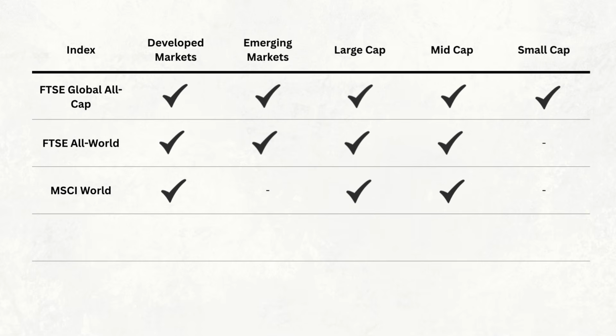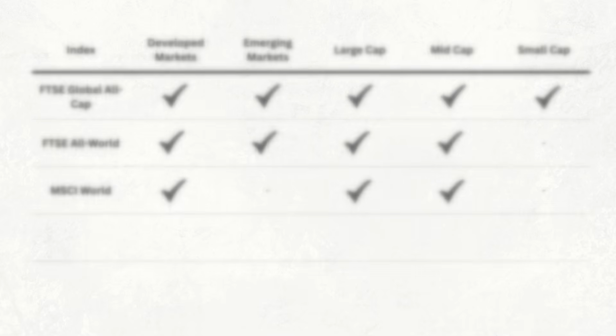And this is an important distinction to understand. MSCI World is a global index in the sense that it covers a large number of countries across the world, but it isn't a complete representation of all global equity markets because emerging markets are excluded.